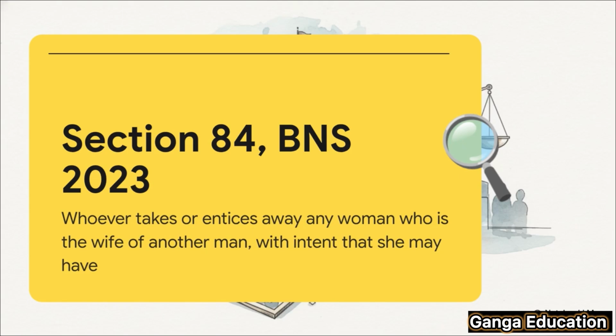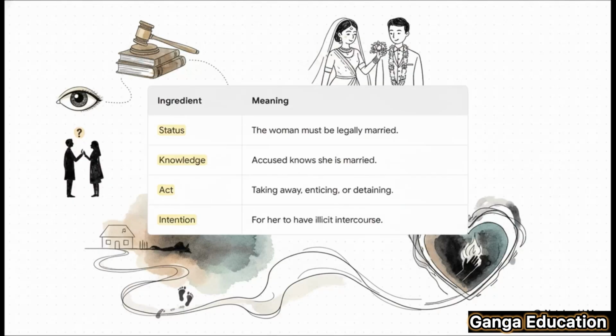But here's the most crucial element, the intent. The act must be done with the specific intention that she may have illicit intercourse with any person. Just like before, to prove an offense under Section 84, the prosecution needs to establish 4 key ingredients. First, the woman must be married.